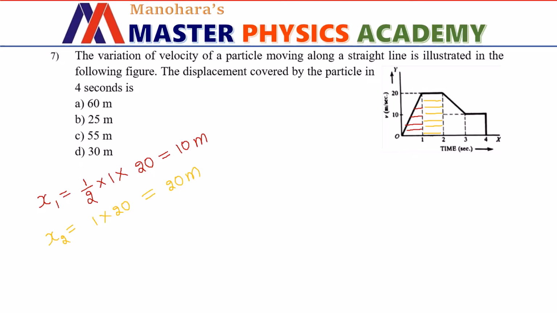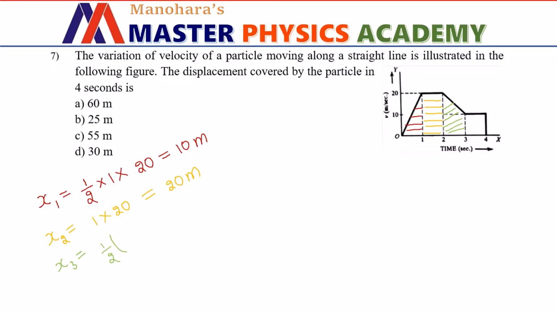Now, for the next 1 second of time interval, the area under the curve looks like a trapezium. Let us denote the displacement covered by the body in this time interval as x3. So area of the trapezium is half into sum of two parallel sides.